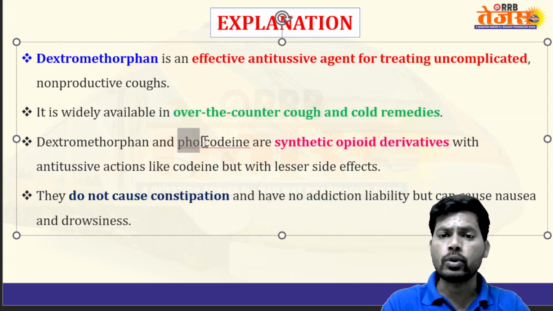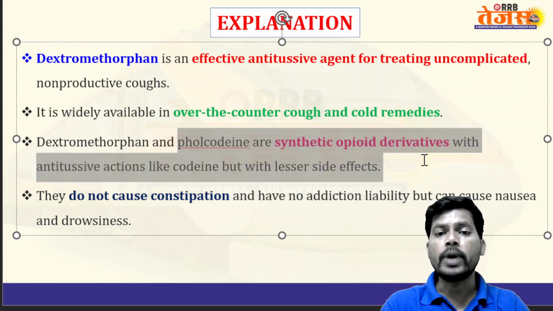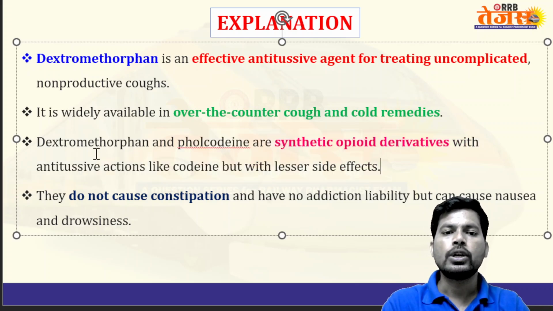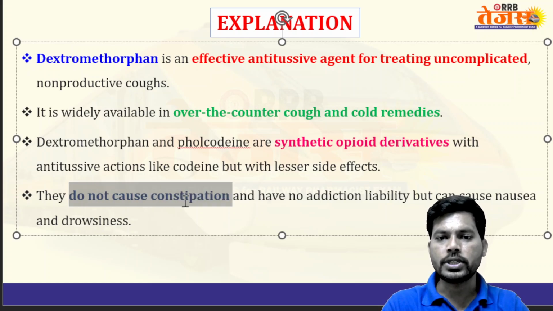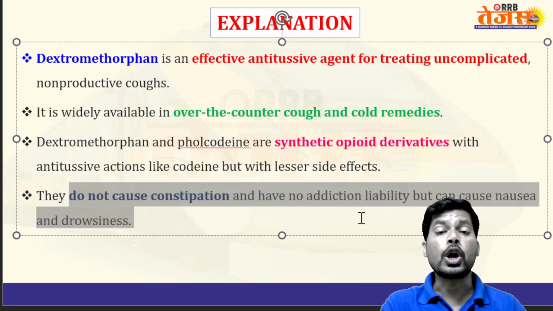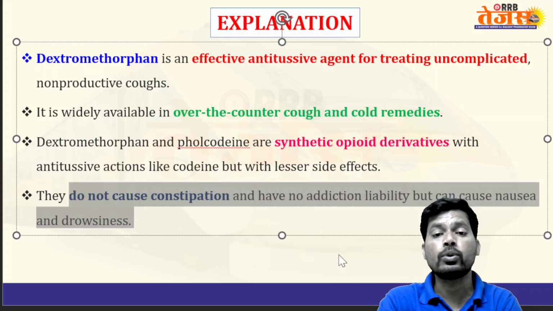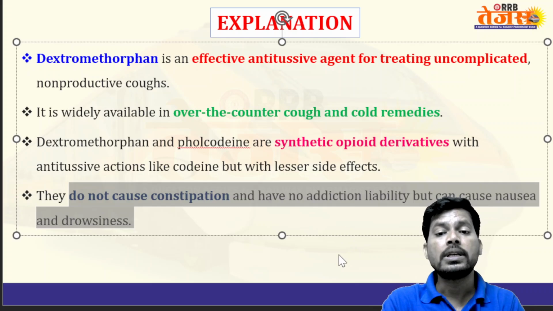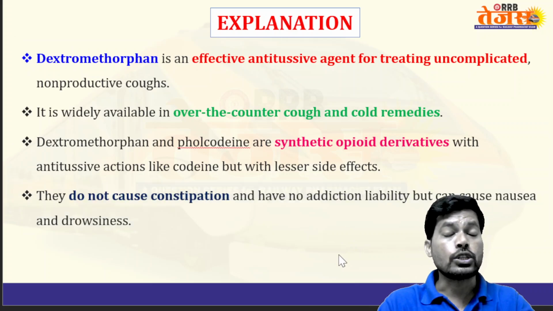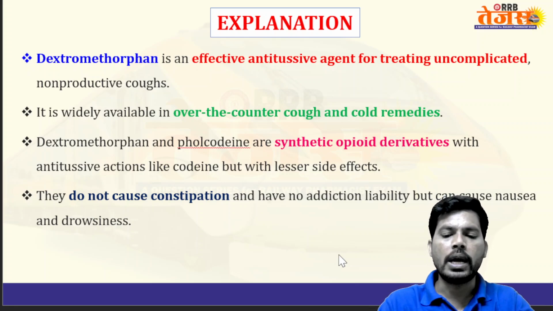Dextromethorphan as well as pholcodine are synthetic opioid derivatives with antitussive action like codeine, but having fewer side effects. They do not cause constipation and have no addiction liability, but can cause nausea as well as drowsiness. Dextromethorphan does not decrease gastric movements, so it does not cause constipation like morphine as well as codeine.